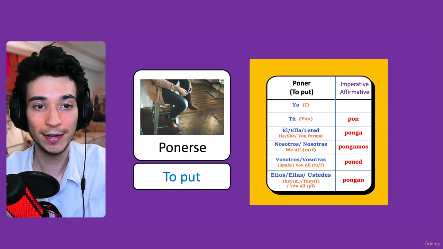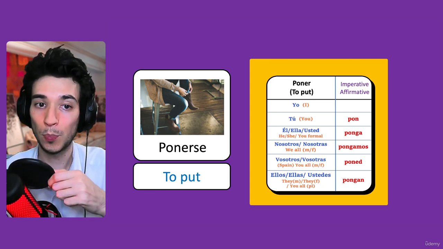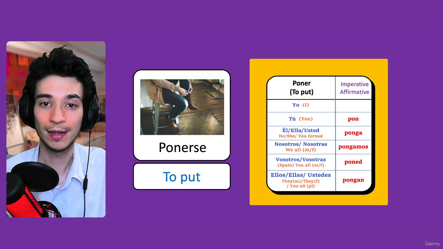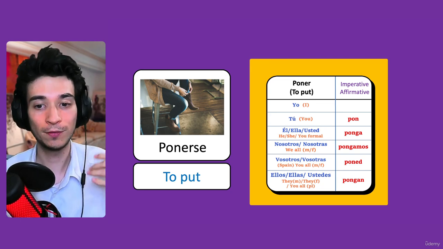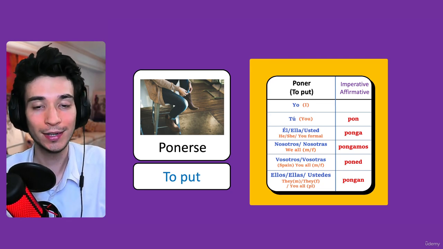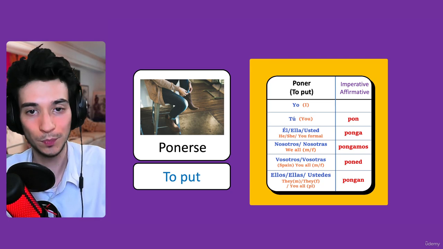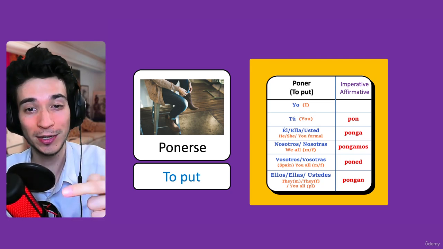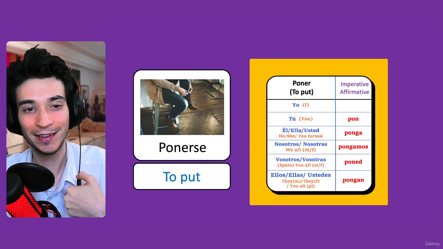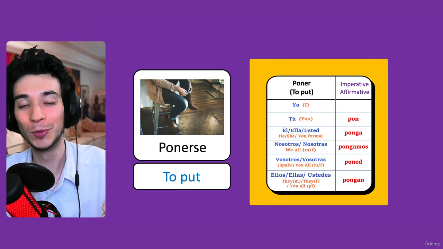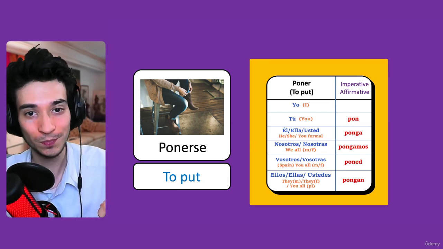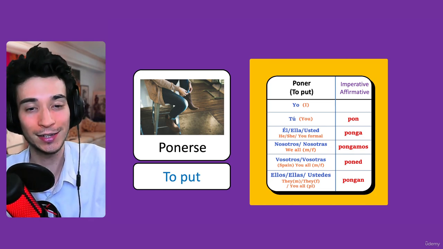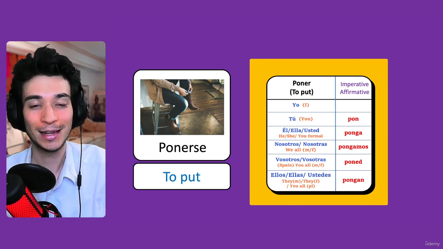The first one we have is ponerse, which means to put. And if you're going to tell somebody to put it, you can say pon, put this, pon. If you're going to tell somebody to put it on themselves, it becomes reflexive. So you would say ponte esto, póngase esto, pongamos esto, put.